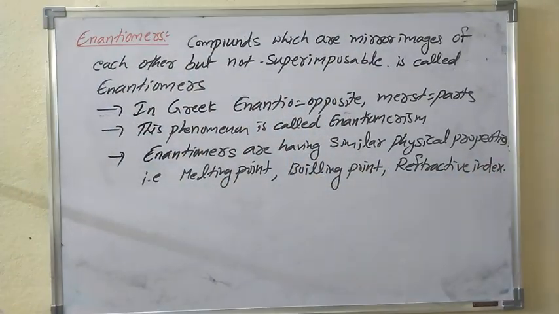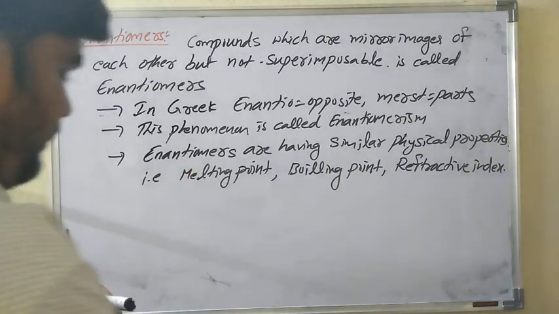So enantiomers have identical physical properties.